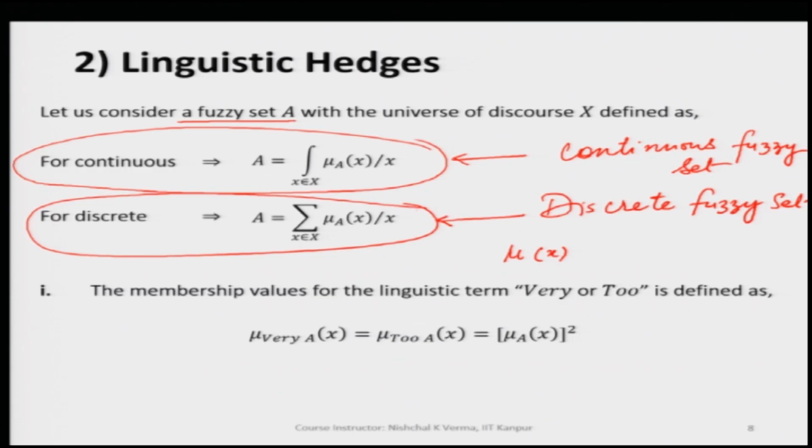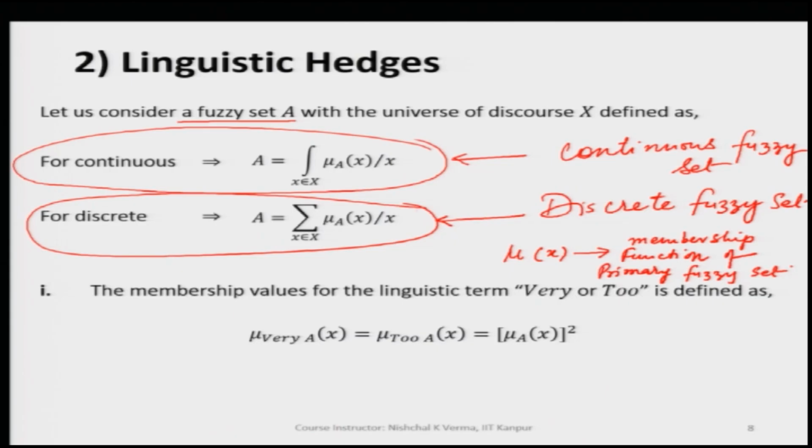Here mu x is nothing but the membership function of the primary fuzzy value. When we say primary fuzzy set, it means it is the primary term.